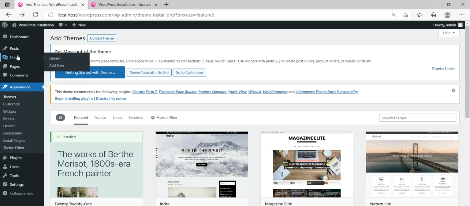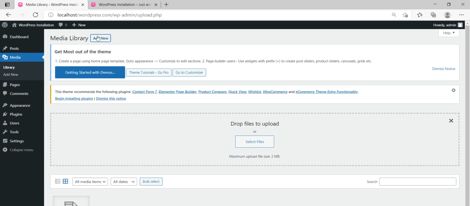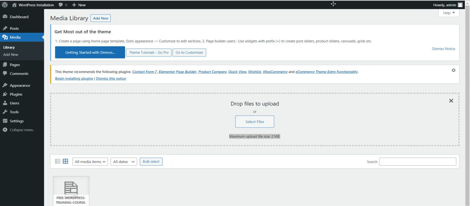Let's go to the media section. Let me just show you something. Add media. So you can see here, maximum upload file size is 2 megabytes. So we need to change this. For us to do that,